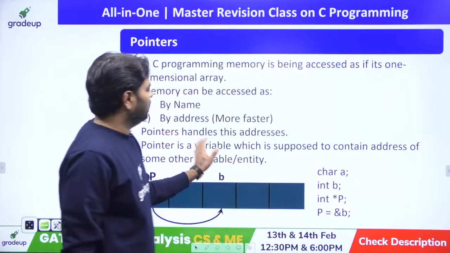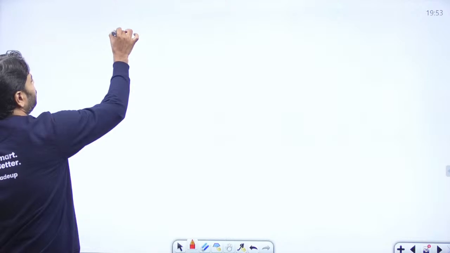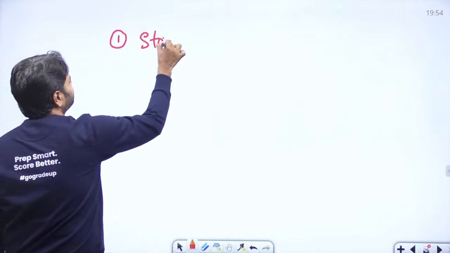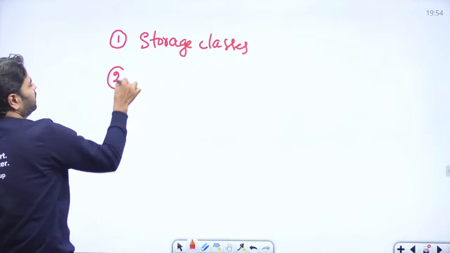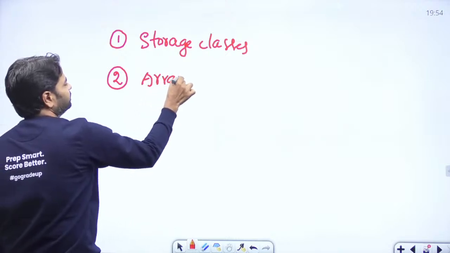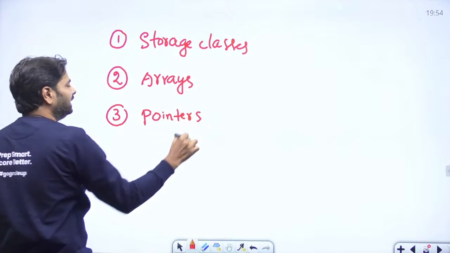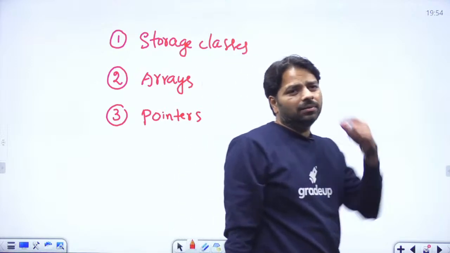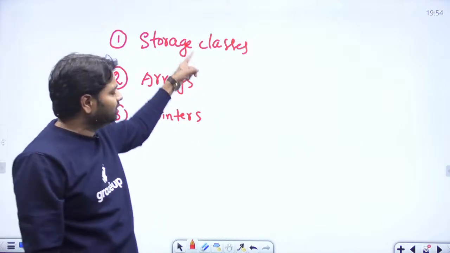Okay, before starting this, let me ask which one you require: storage class, arrays and pointers. Which sequence you need, because I can teach in any order. Okay, we have 3 important topics here now. One is storage classes. These are the hard topics of C programming: arrays and pointers. We are going to do the revision of 3 of them at any cost. Okay, I can guarantee these 3 of them should be clear after this, but in the revision, not each and every point will I explain clearly. Let's start with storage classes.